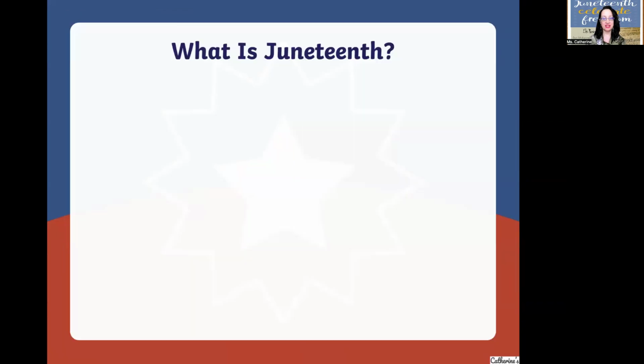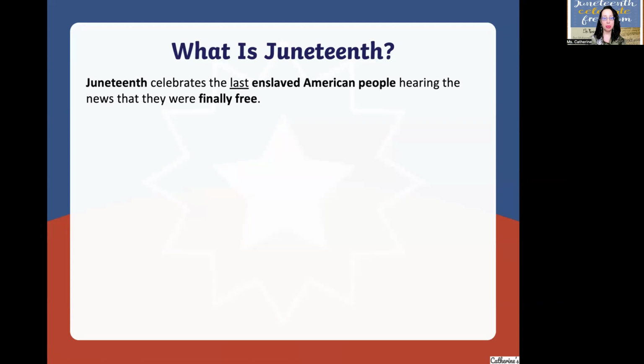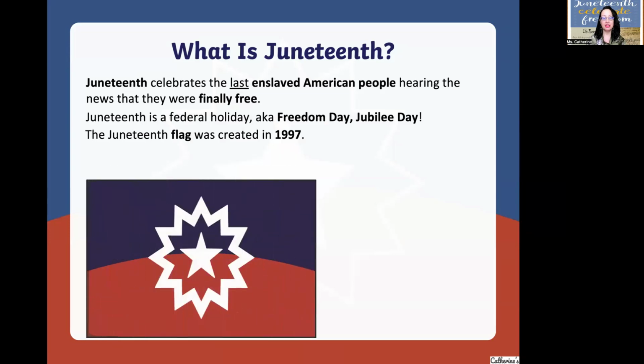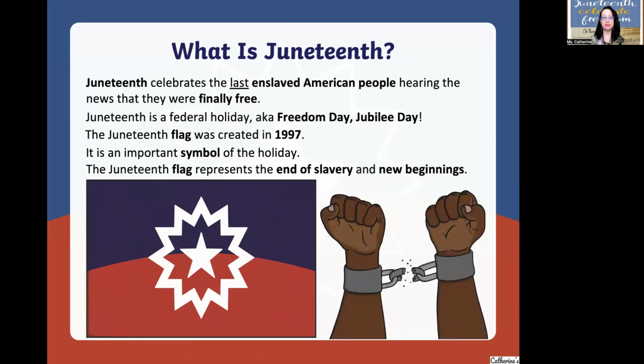What is Juneteenth? Juneteenth celebrates the last enslaved American people hearing the news that they were finally free. Juneteenth is a federal holiday, also known as Freedom Day or Jubilee Day. The Juneteenth flag was created in 1997. It is an important symbol of the holiday. The Juneteenth flag represents the end of slavery and new beginnings.